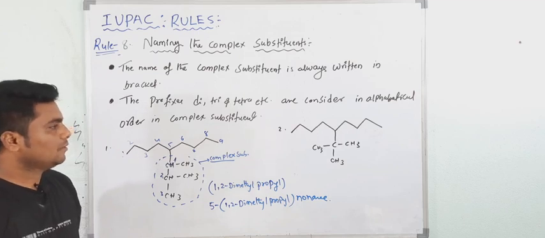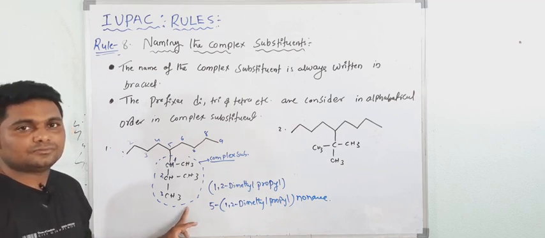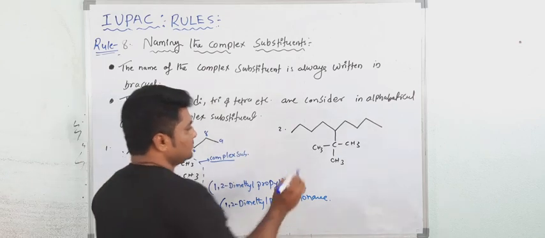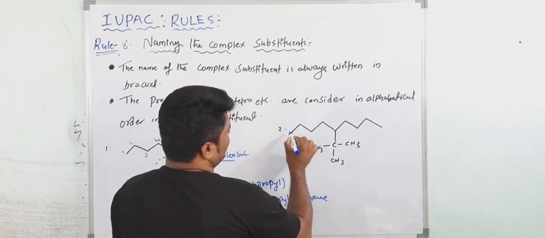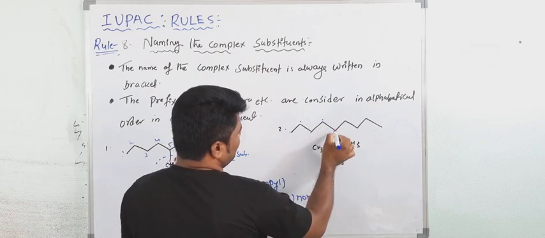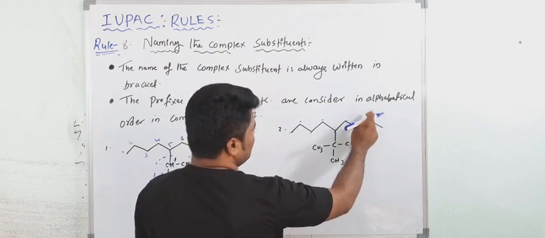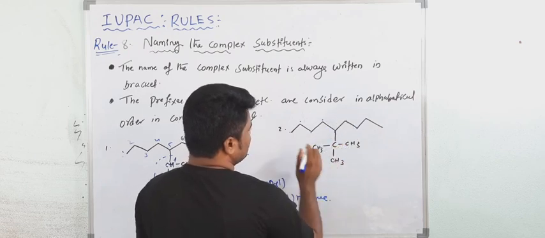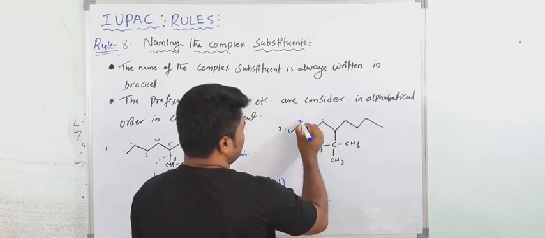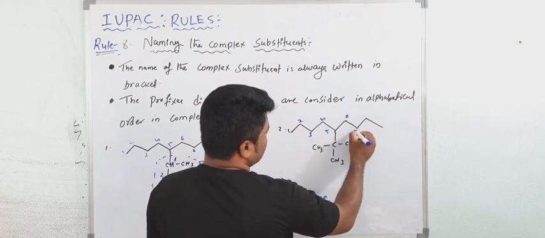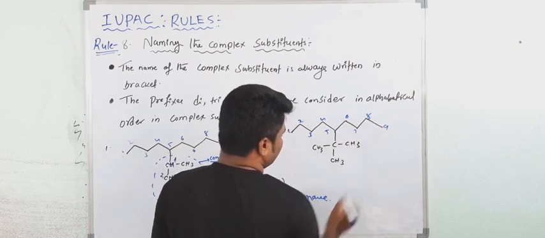Okay. Write down. Now see here. One more example here. This is what? 1, 2, 3, 4, 5, 6, 7, 8, 9. So again this is a long chain. 1, 2, 3, 4, 5, 6, 7. So the long chain is this one. Give the numbering 1, 2, 3, 4, 5, 6, 7, 8, 9.